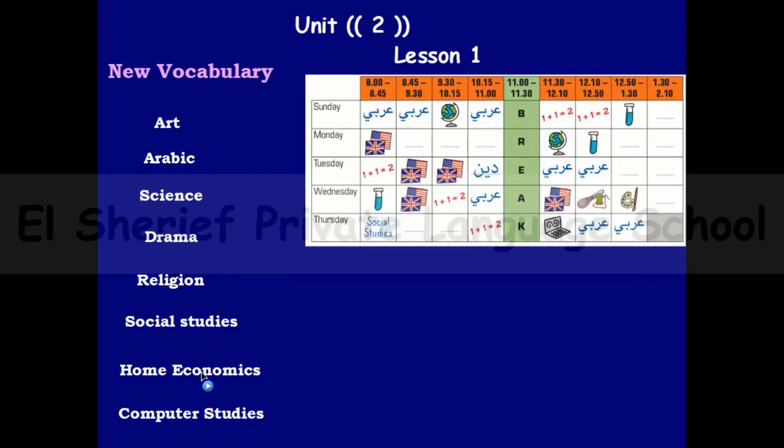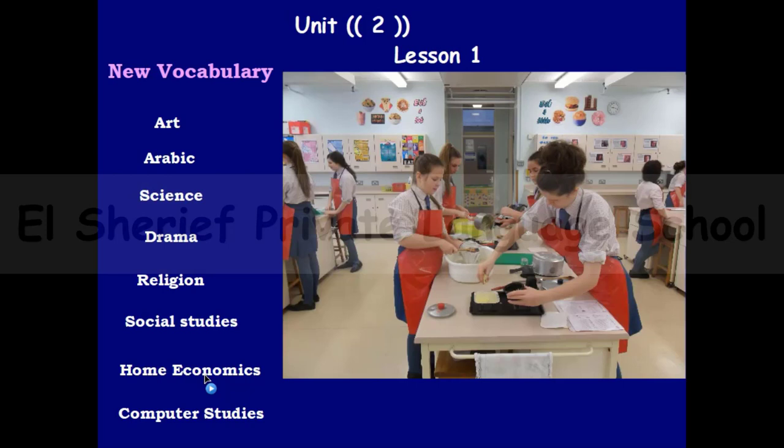And we have this picture, and this is a new subject. This is home economics. In this picture we can say that home economics is the subject in which you can learn how to cook, and you can learn other skills needed at home, and it's taught in some schools.